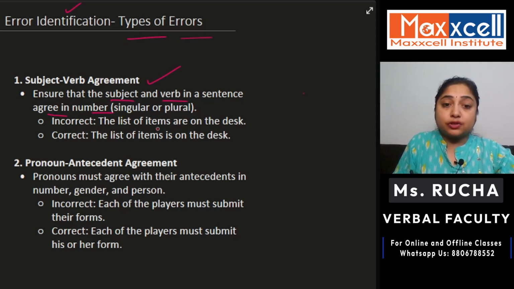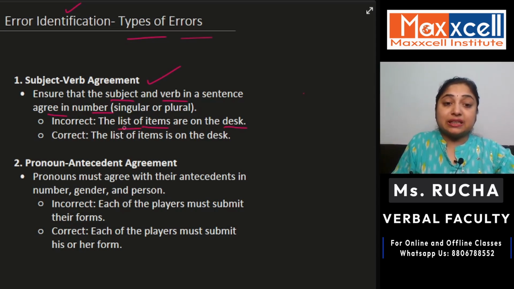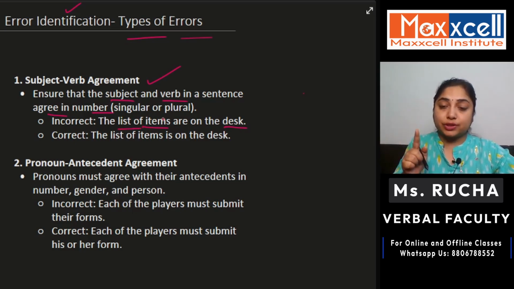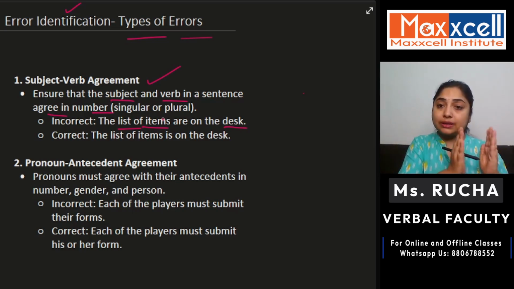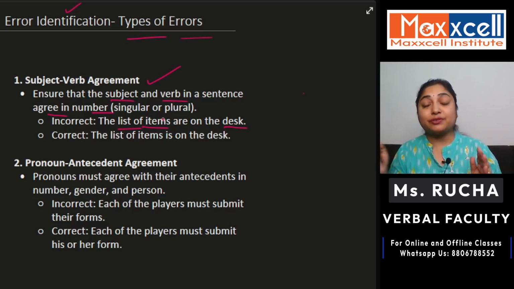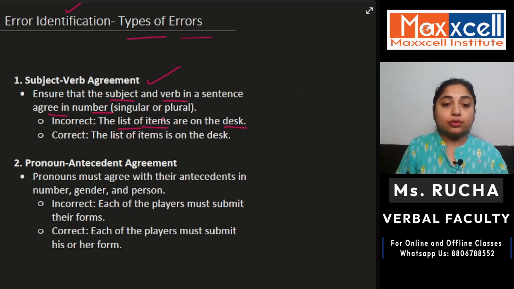If we say, "The list of items are on the desk," what is the subject here? The subject here is the list of items, and list is considered a singular subject because we are combining many things and forming one particular thing out of it. We are not talking about several items here. We are talking about a list. This is a combined noun. So in that case, this becomes the subject.